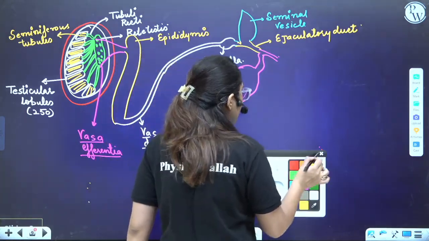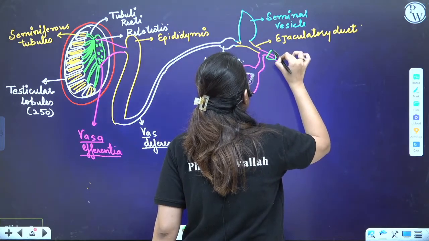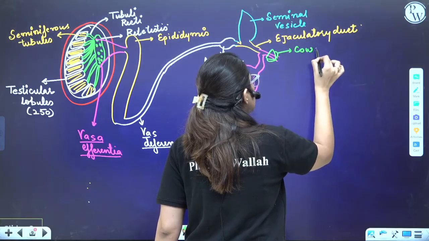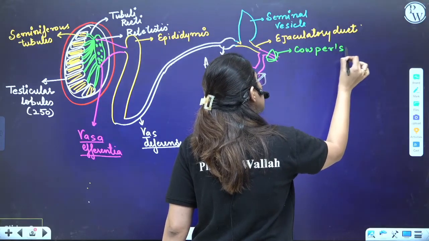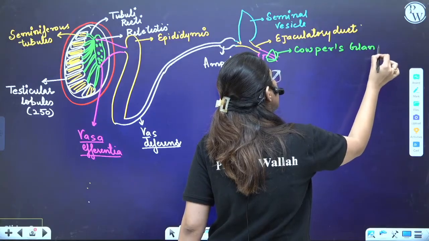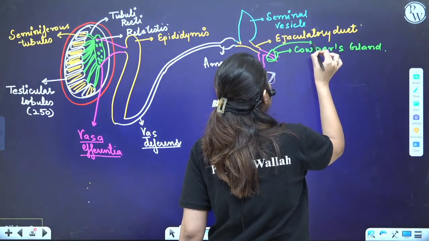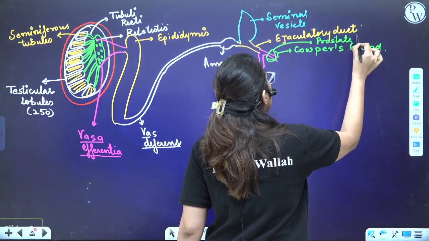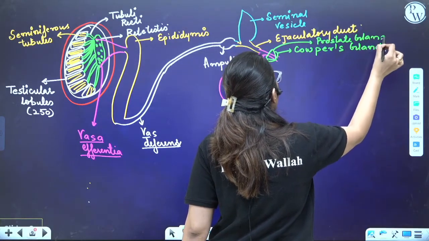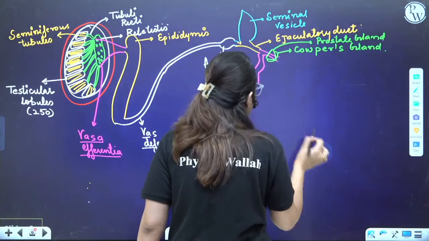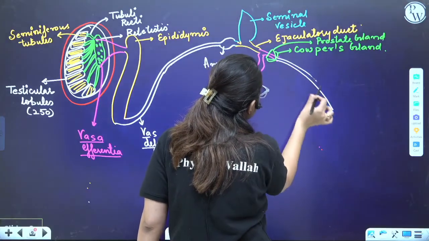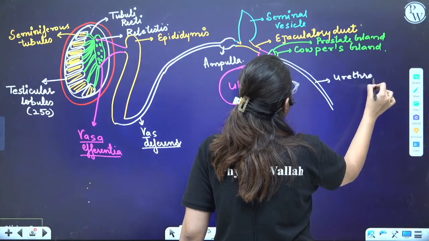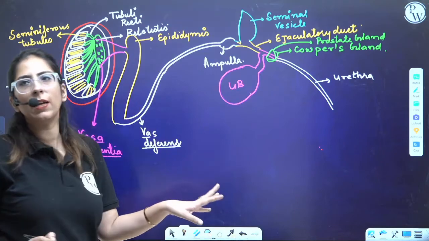Here, further there will be opening of the prostate and the Cowper's gland. This is the Cowper's gland. The other one is the prostate gland. And finally, what we get here is the urethra. So, urethra carries sperm as well as the urine.